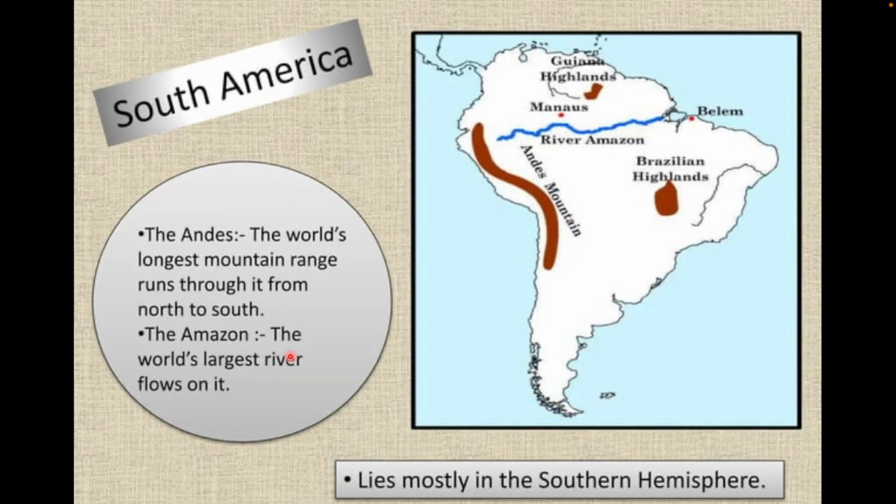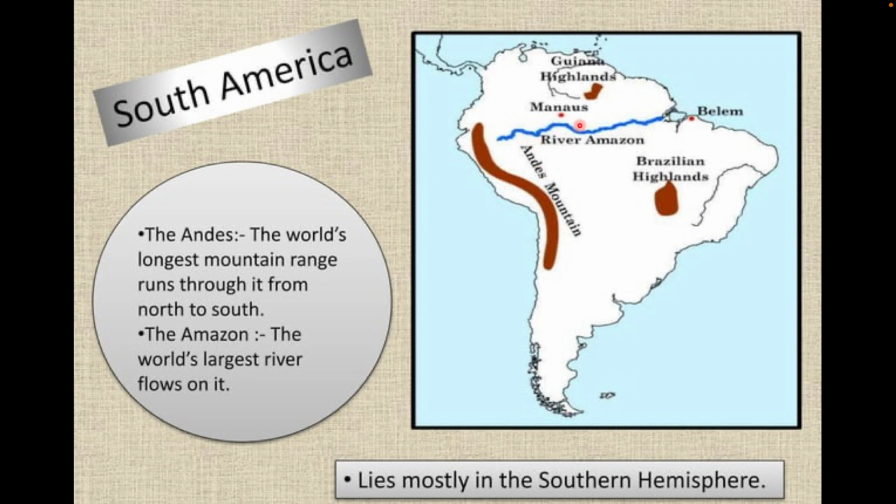Okay. Next is South America. It completely lies in the southern hemisphere, and it is also a very interesting continent, because here are the Andes mountains, a series of mountain ranges which run from this portion to this, and it is one of the largest mountain ranges.